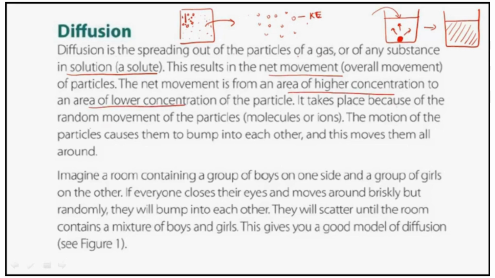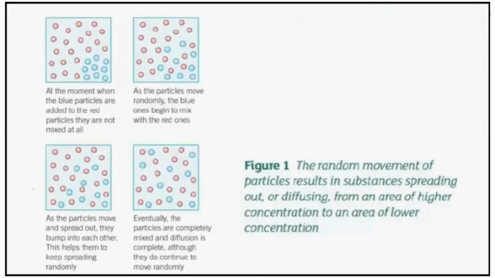Okay, this takes place because of the random movement of the particles. That's what I told you. Because they have got kinetic energy, they randomly move, and thereby they get mixed. The motion of the particle causes them to bump into each other, and this moves them all around. Okay, the example, I'm not taking this example, that example was better. Here you see, these are blue particles. Let's say these are the perfume particles. Okay, and these red dots are the air particles.